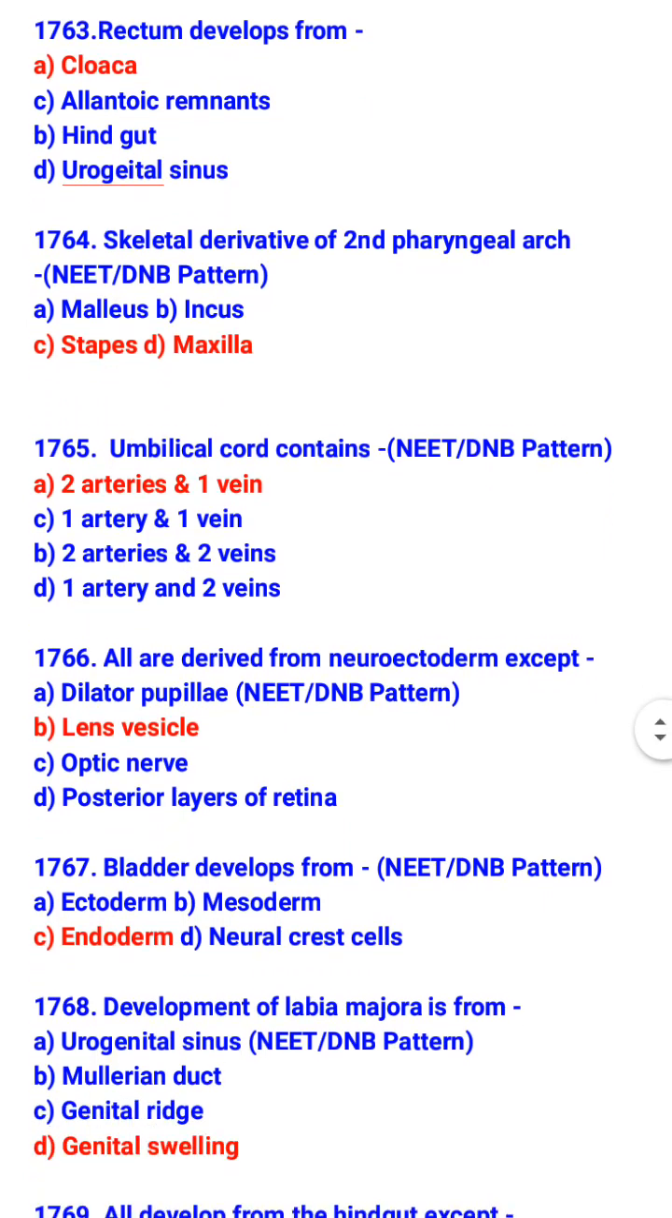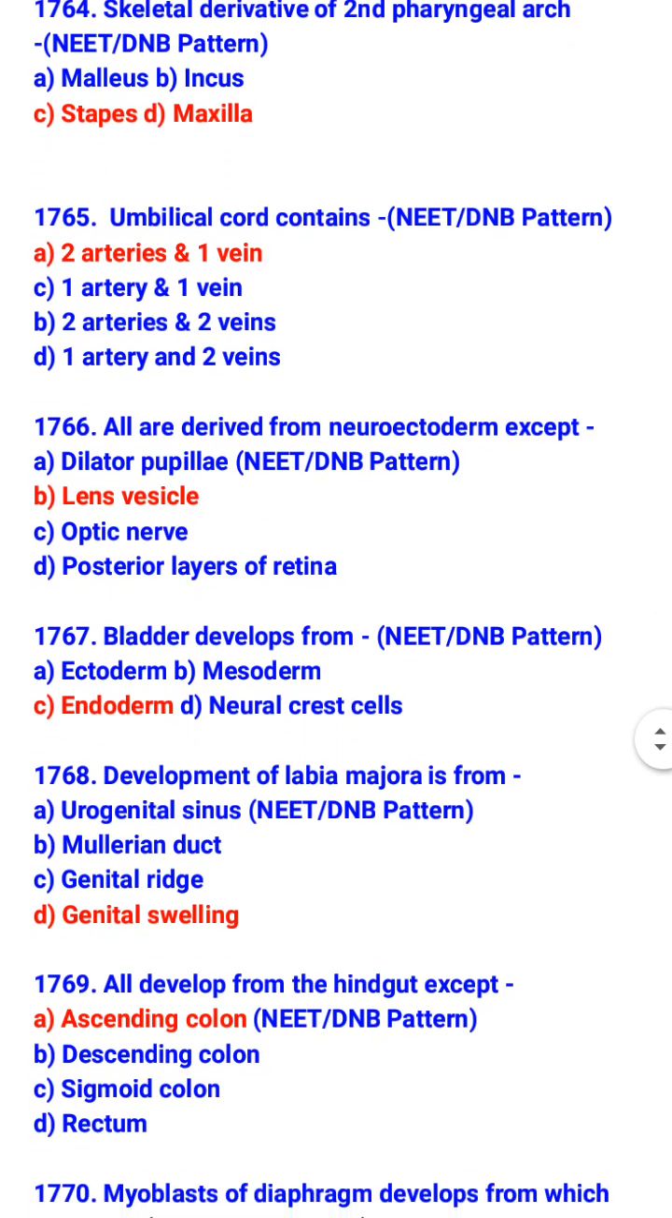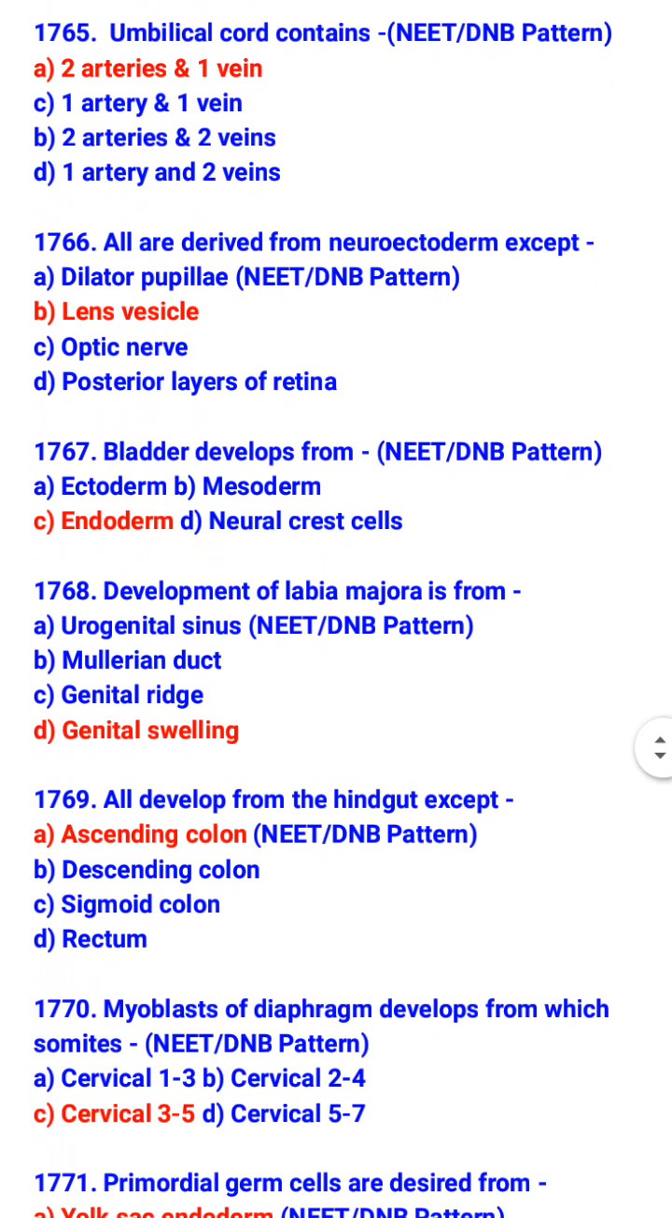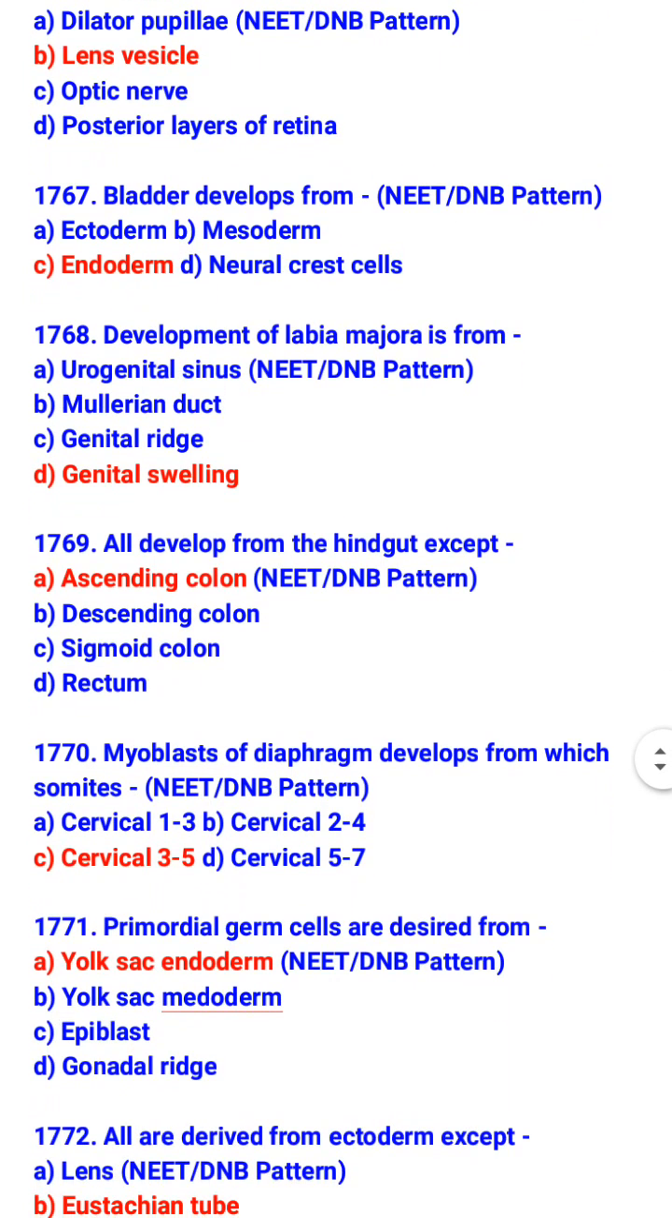All are derived from neuroectoderm except lens vesicle. So, what is derived from neuroectoderm? Dilator pupillae, optic nerve, and posterior layer of retina. Bladder develops from endoderm. Development of labia majora is from genital swelling. All develop from the hindgut except ascending colon. So, what is developed from the hindgut? Descending colon, sigmoid colon, and rectum.